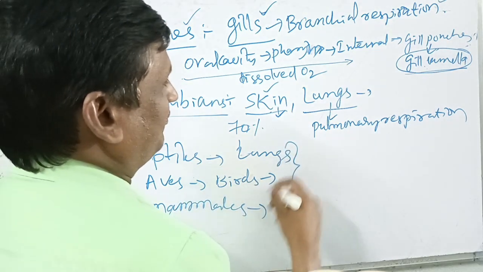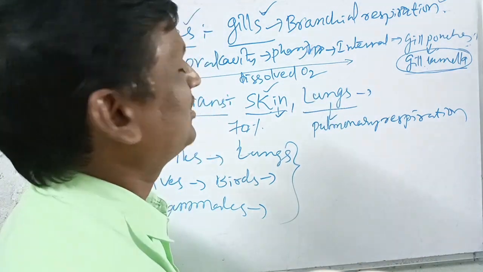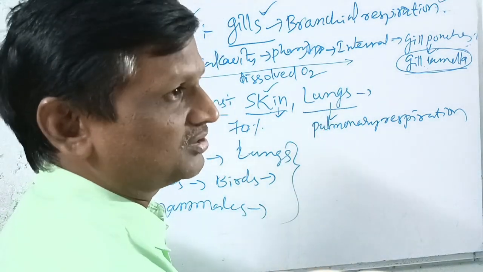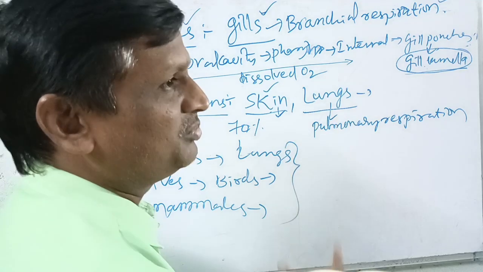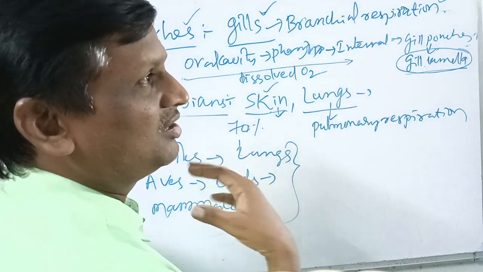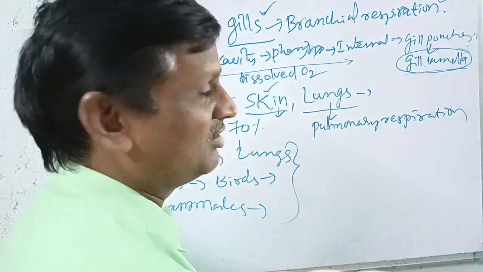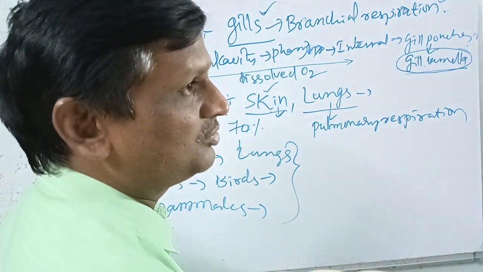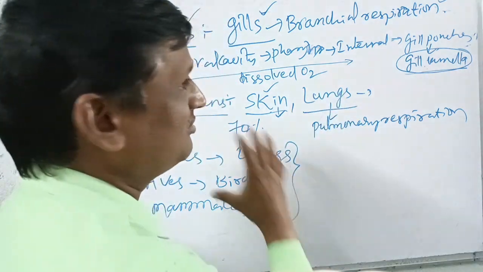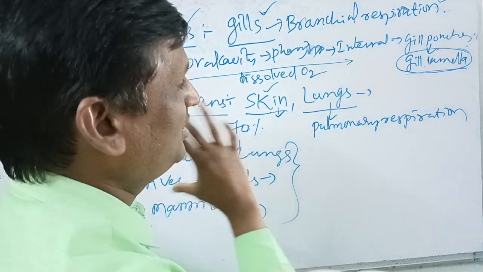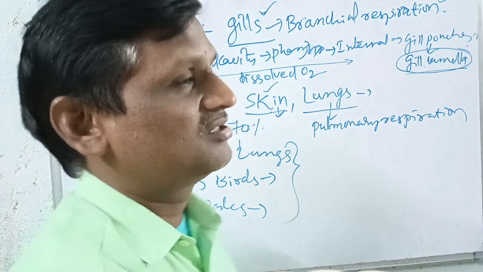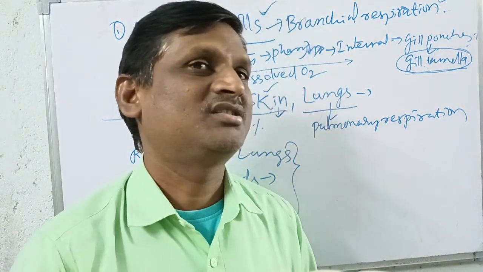So in this way, from protozoa to mammals, we have discussed the evolution of the gaseous exchange system. In the beginning, protozoa have only simple diffusion. In annelida, the skin plays the major role in respiration. In arthropoda there is the tracheal system. In mollusca, echinodermata and fishes, gills are developed. From amphibians to reptiles, aves and mammals, lungs are developed. In this way the respiratory organs have developed in living organisms. So this is all about the gas exchange system and its evolution.